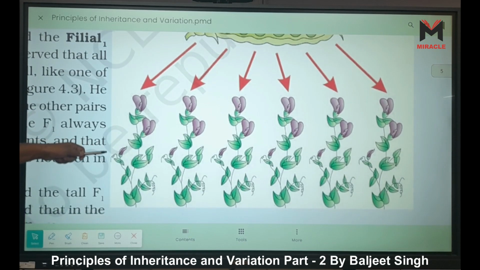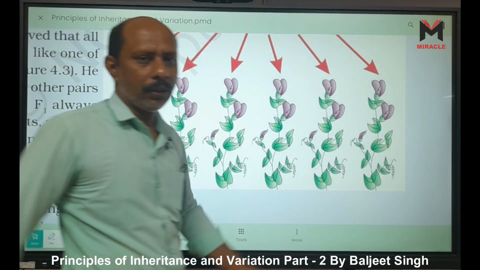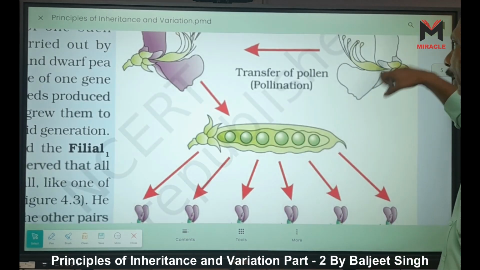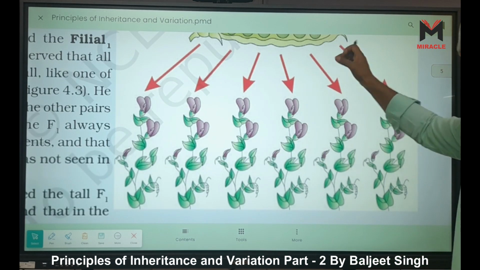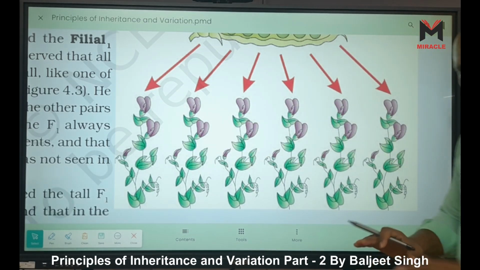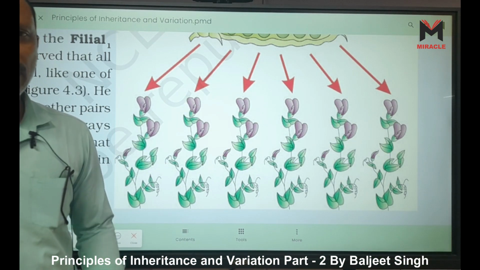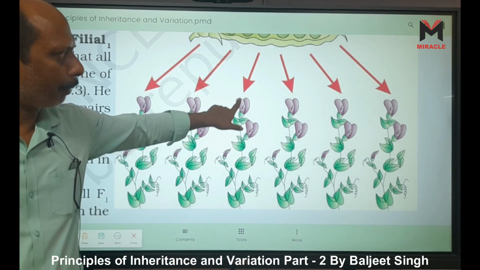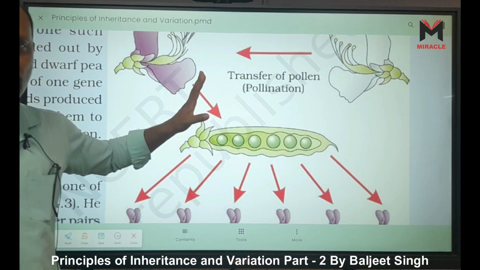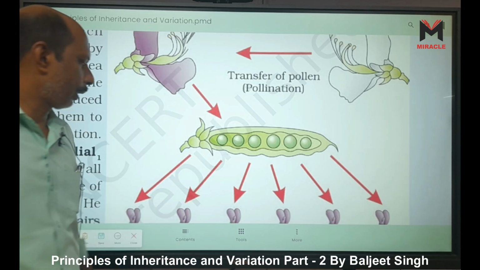And when he sowed these seeds, he got all the plants with violet color. Then he understood this white color trait was not transferred in the F1 generation. But in the F2 generation, he understood that this white color trait is present inside the plant, but unexpressed.